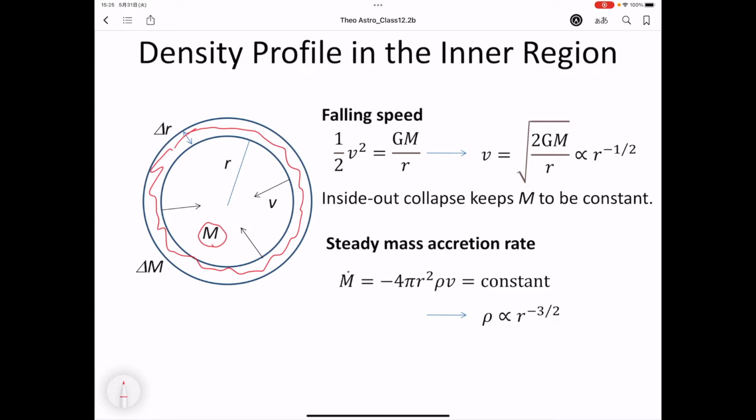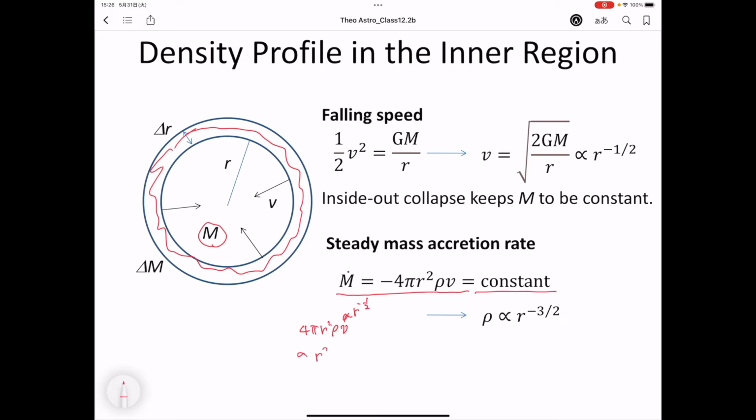So the mass accretion rate can be calculated as minus 4 pi r squared rho v. So this is going to be a constant value. From these equations, you can easily calculate the density profile of the inner regions. 4 pi r squared rho v. v is proportional to r to the minus 1 over 2.